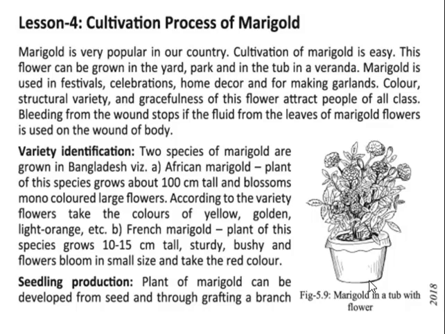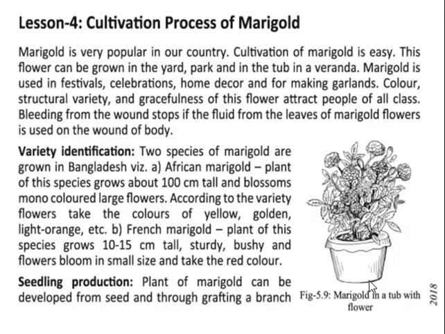And also we use this type of flower in our different festivals, in decorating our houses, or in making the garland. And this colorful structure, variety, and grace of this flower attract all types of people. Bleeding from the awns, stock, and fluid from the leaves of the marigold flowers is used on wounds of the body. And when you have been hot, fluid of these marigold flowers is used.